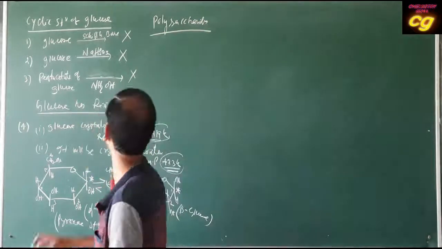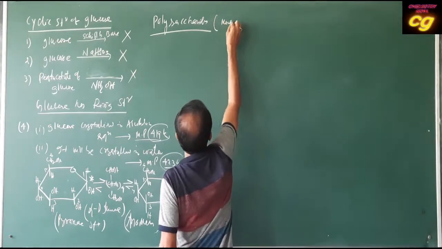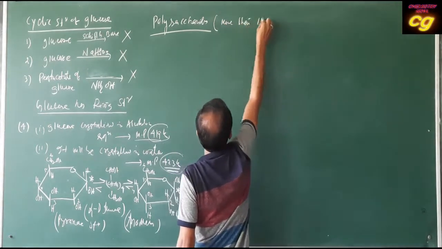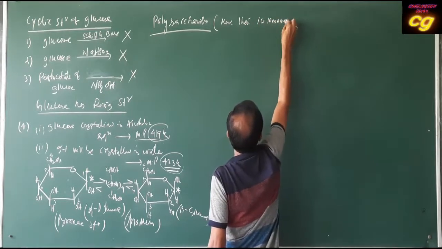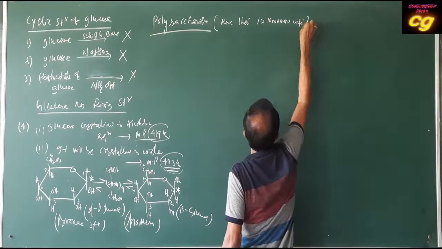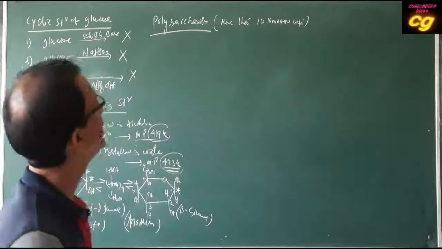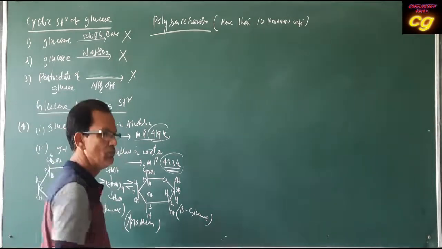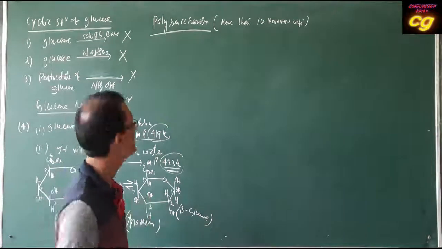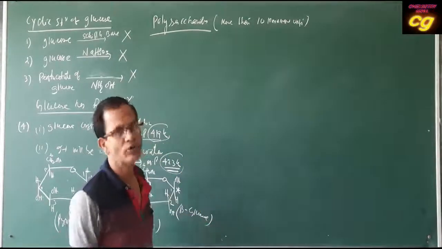Polysaccharides are those which contain, on hydrolysis, more than 10 monomer units. When on hydrolysis it gives more than 10 monosaccharides, these are called polysaccharides. Monosaccharides, oligosaccharides: oligo means 2 to 10 and poly means more than 10.